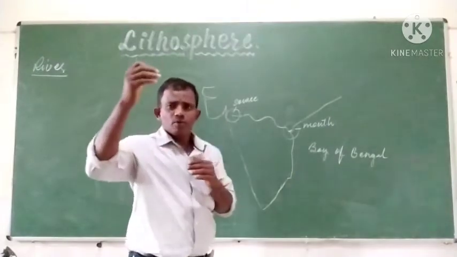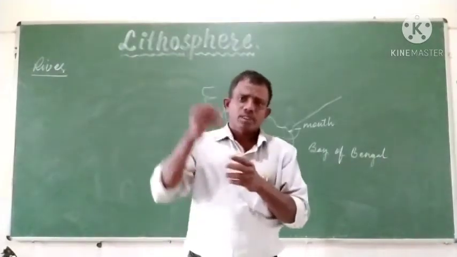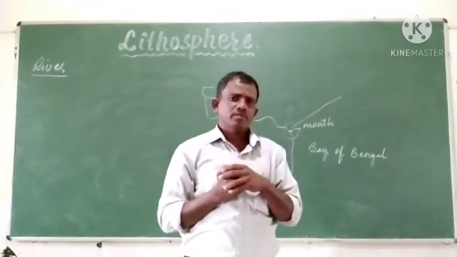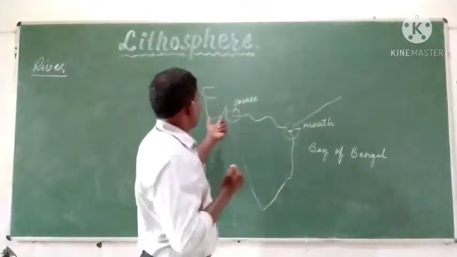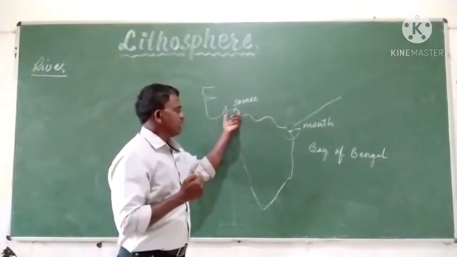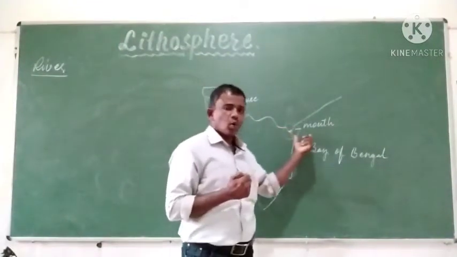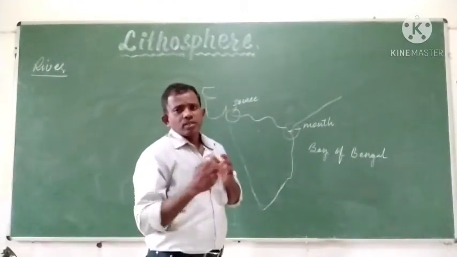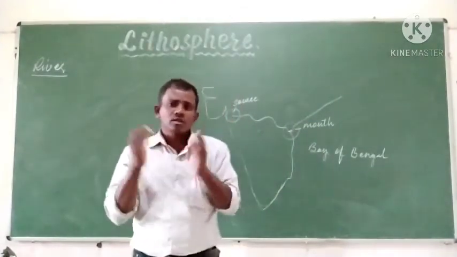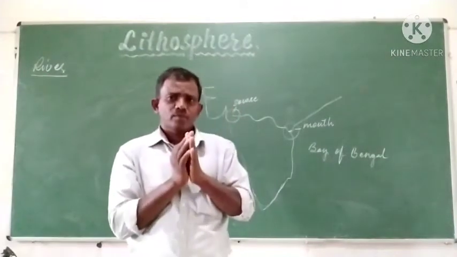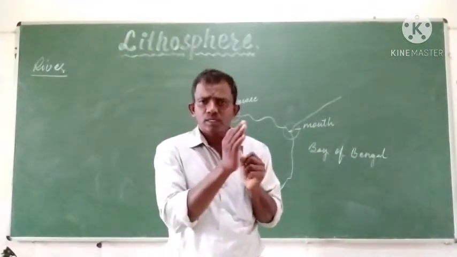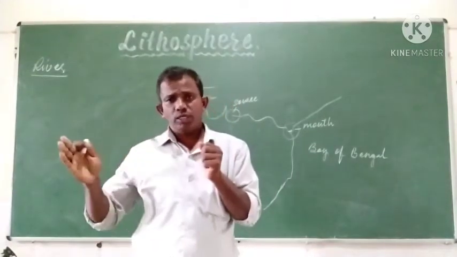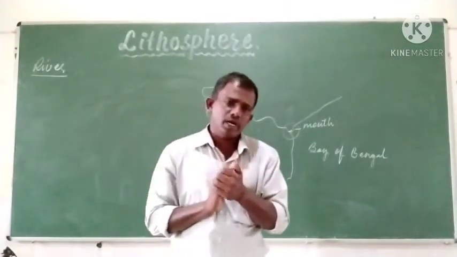The water usually flows down from the higher areas towards the lower areas. As the river flows from the higher areas towards the lower regions, the water of the river does the work of erosion, transportation and deposition.